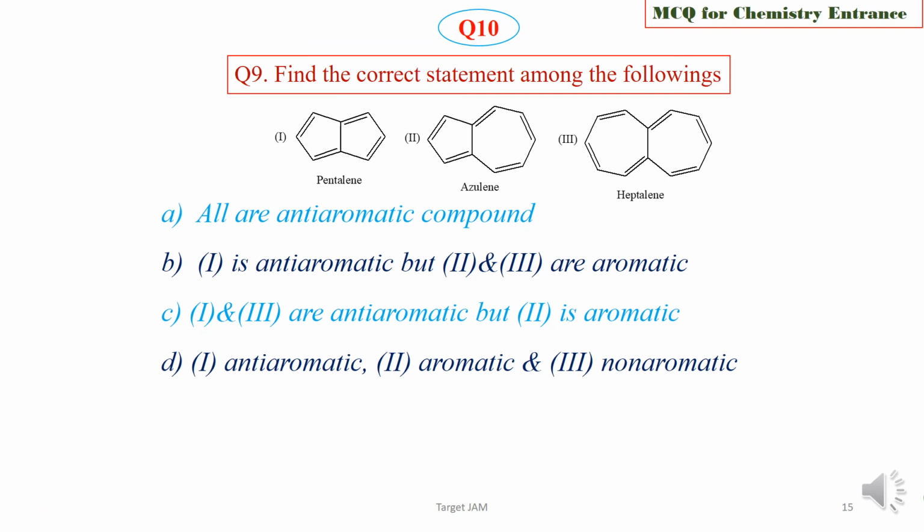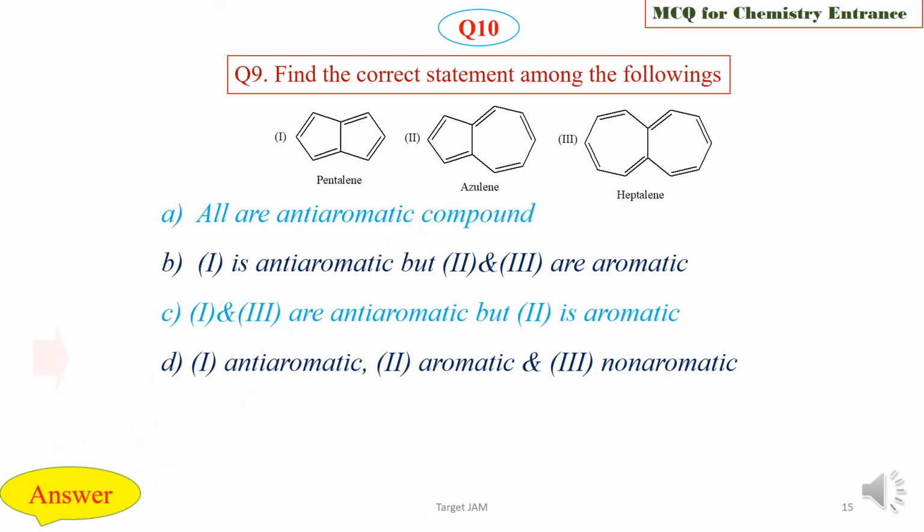Question 10. Find the correct statement among the following: pentalene, azulene and naphthalene. These three compounds are there. You have to find the correct statement. Option A, all are antiaromatic compounds. Option B, one is antiaromatic but 2 and 3 are aromatic. Option C, 1 and 3 are antiaromatic but 2 is aromatic. Option D, 1 antiaromatic, 2 aromatic and 3 non-aromatic. Choose the correct statement and we are now going to check the answer key.